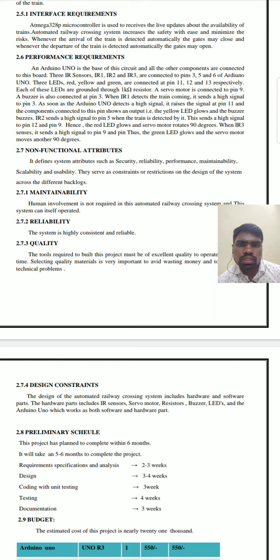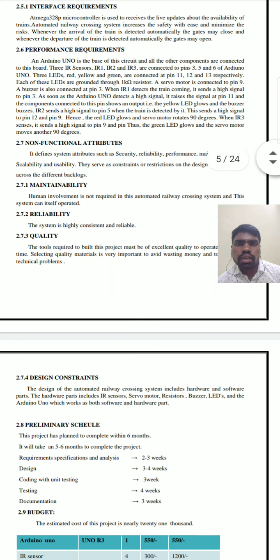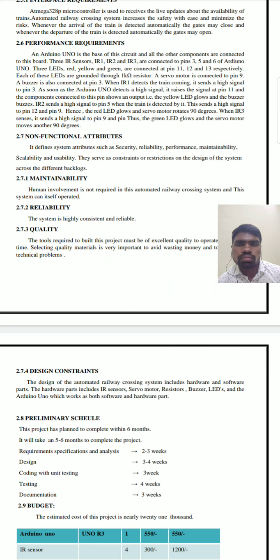Three IR sensors IR1, IR2 and IR3 are connected to pins 3, 5 and 6 of Arduino Uno. Three LEDs red, yellow and green are connected to pins 11, 12 and 13 respectively. Each of these LEDs is grounded through a 1 kilo ohm resistor. A servo motor is connected to pin 9. A buzzer is also connected at pin 3.